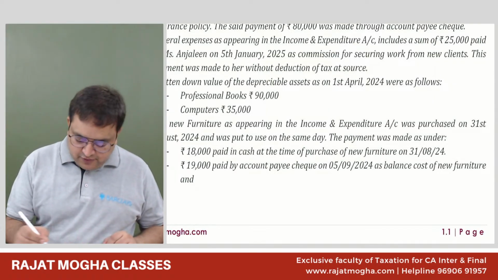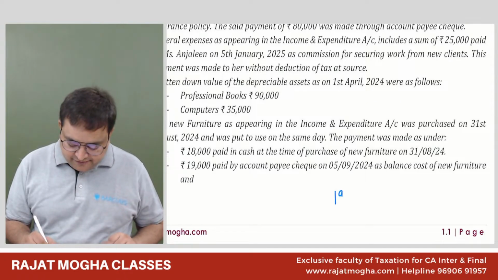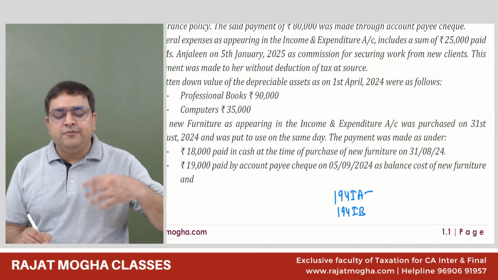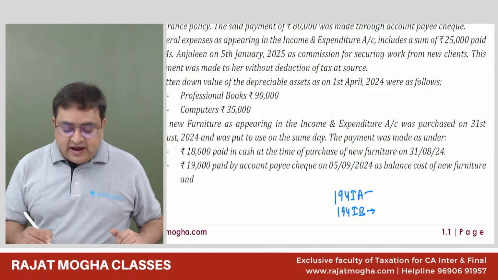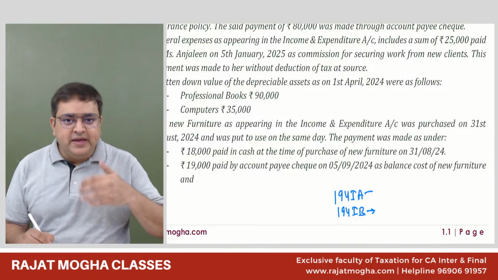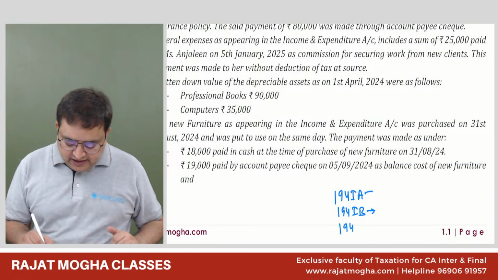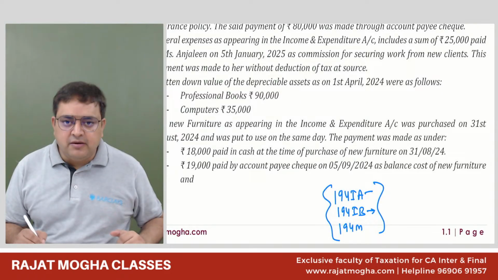So we have a few sections in TDS. Now you're asking me a TDS query. We have sections like 194IA and 194IB. 194IA is when you purchase an immovable property of 50 lakh rupees or more. 194IB is for individual or HUF who pay rent of more than 50,000 rupees per month. And there is section 194M, where you pay more than 50 lakh rupees for contract, for professional services, for commission.